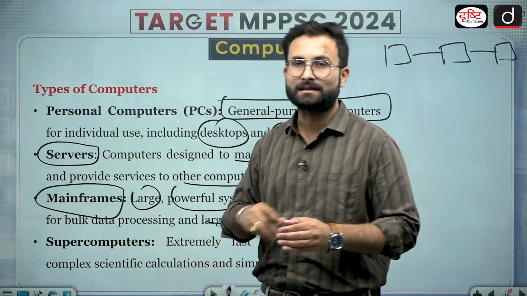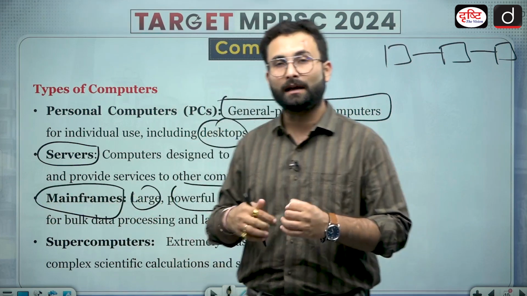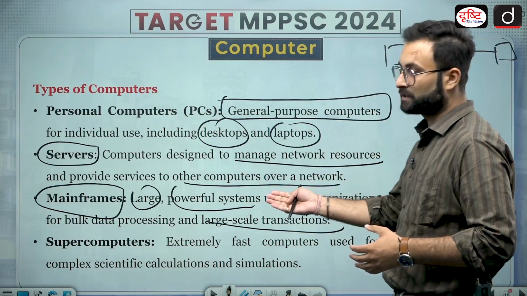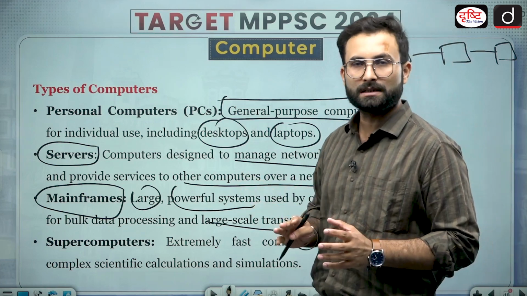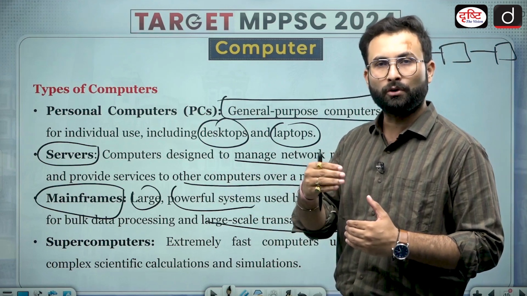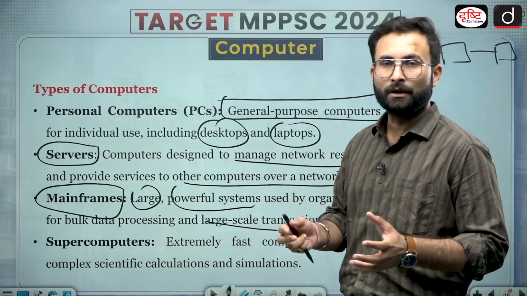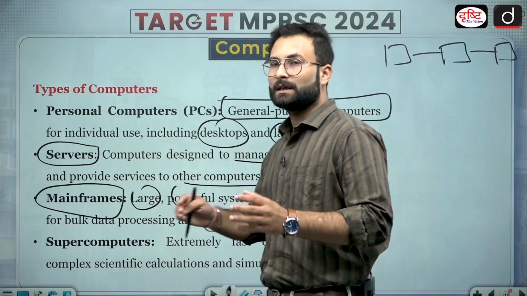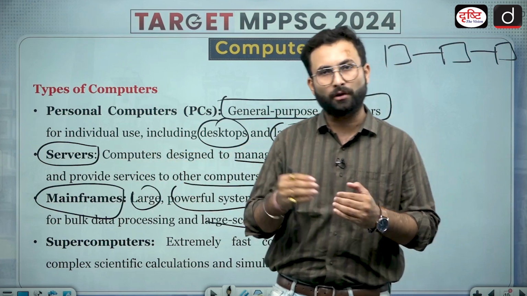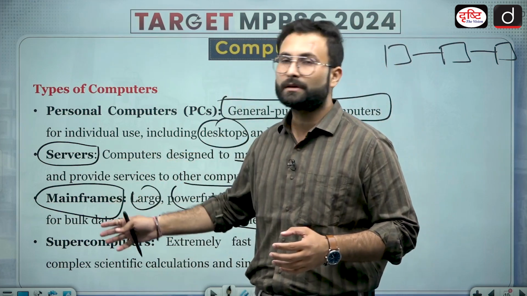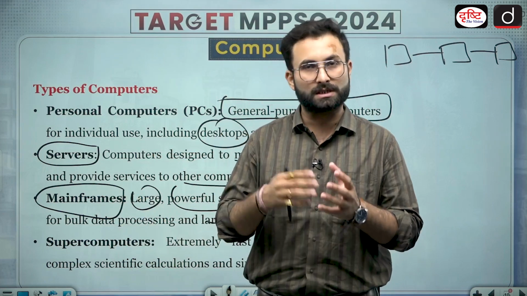These have larger capacities and are larger in size. They are powerful systems used by organizations to share data, keep track of transactions, or process the data. When we talk about the server, it is mostly for sharing of data, while mainframes can be used for processing of the data as well.